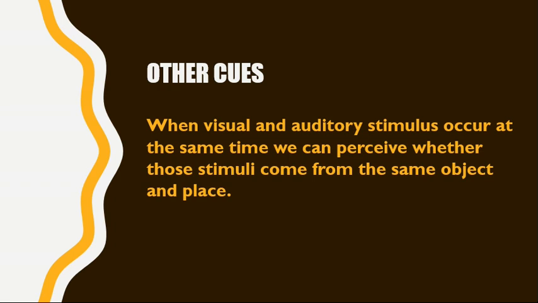So, this was today's topic. We learned about depth and space perception. Depth perception is actually viewing the world in three dimensions. Although our eyes have the capability of viewing the world around us in two dimensions, why are we able to perceive the world in three dimensions?